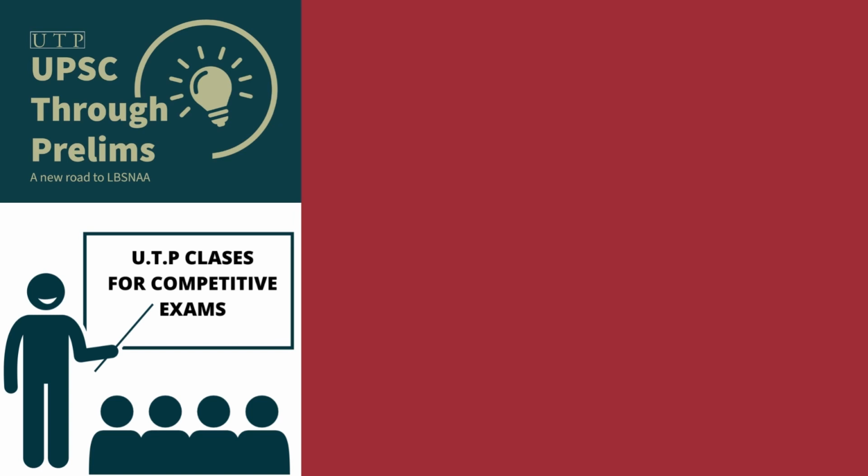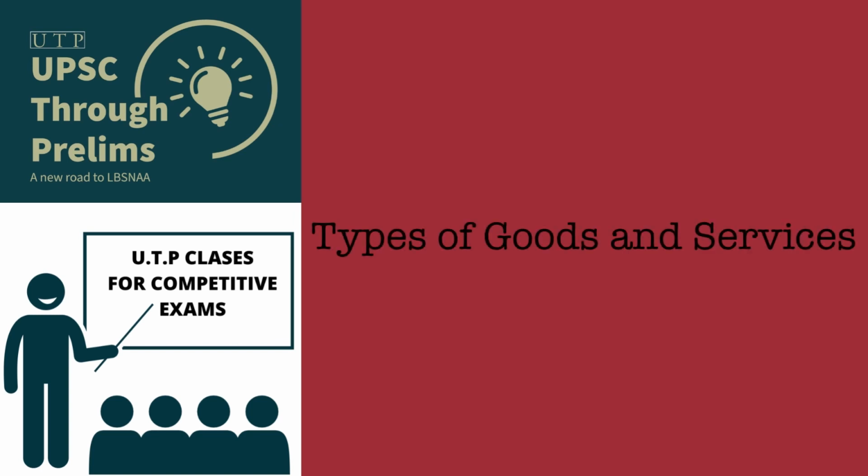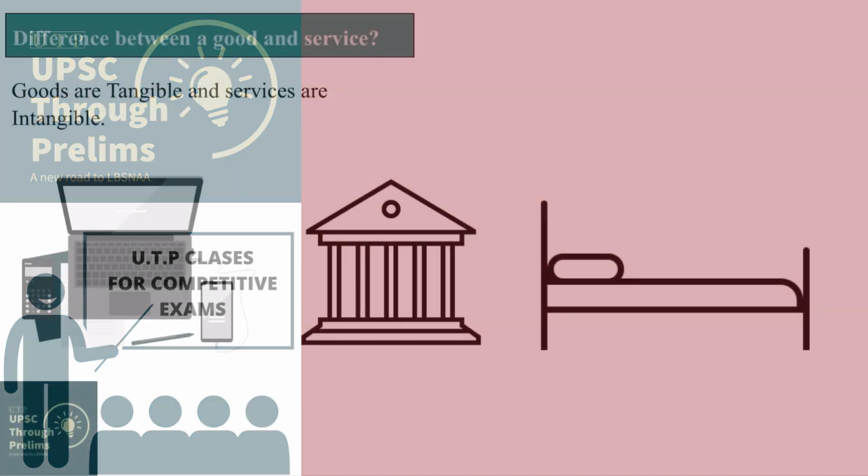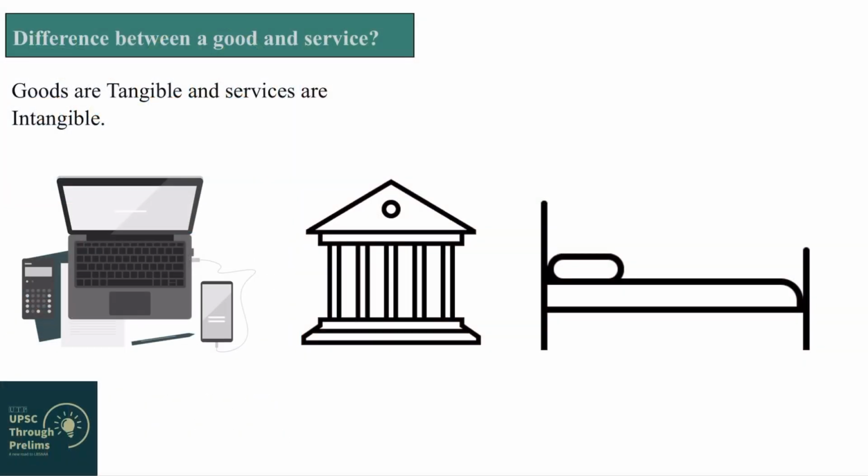Let's start with our first topic today, which is types of goods. Now, you are very well aware what are goods and what are services. It's very simple to understand, right?